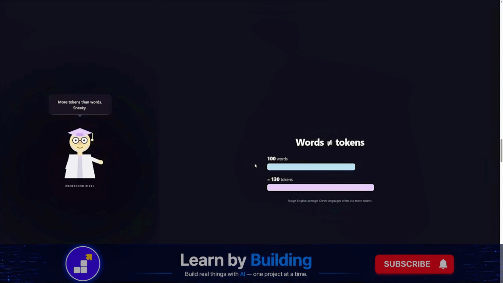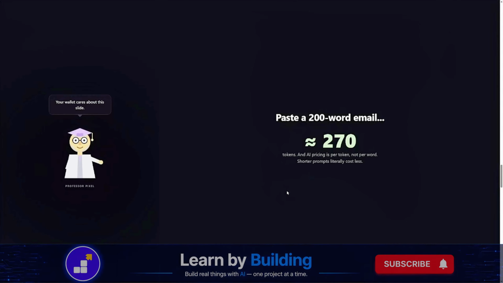That's the trick behind the trick, which means the word count and the token count are never the same. Watch the bar. 100 English words become roughly 130 tokens, and other languages often even more. Remember that number gap. It's about to cost you money. Because here's the kicker. AI pricing is per token, not per word.